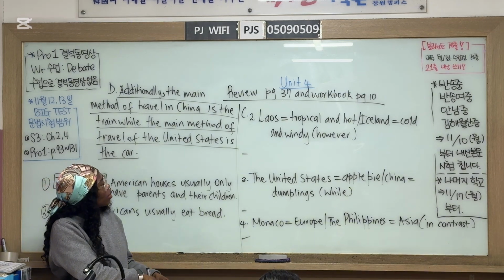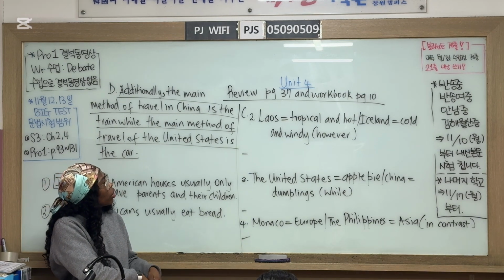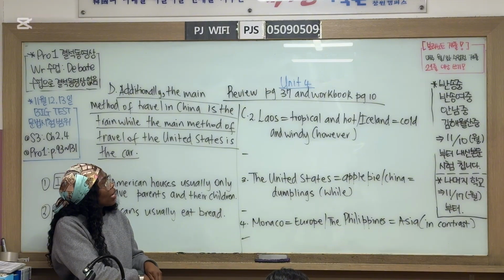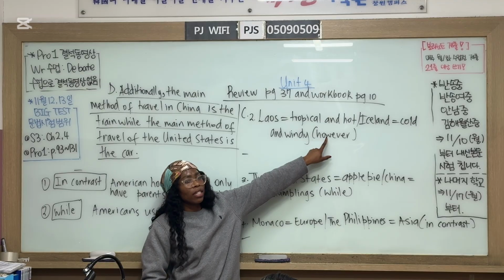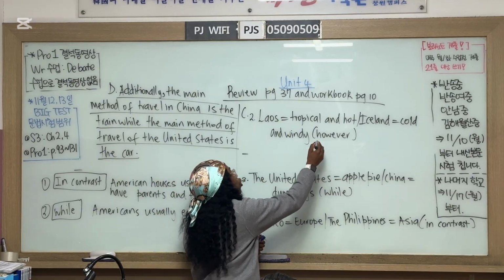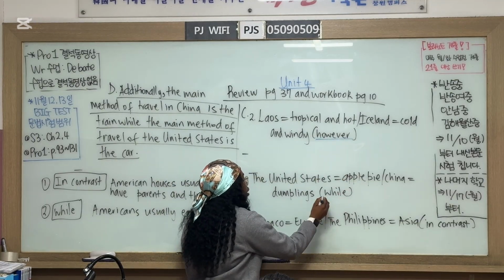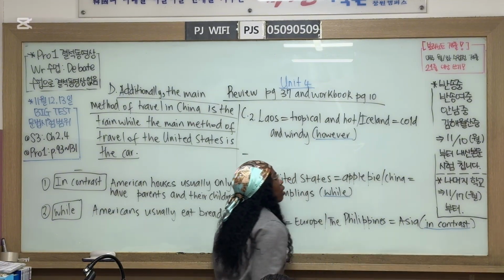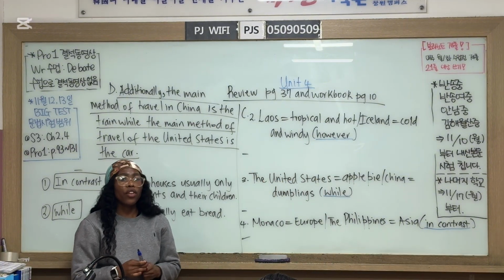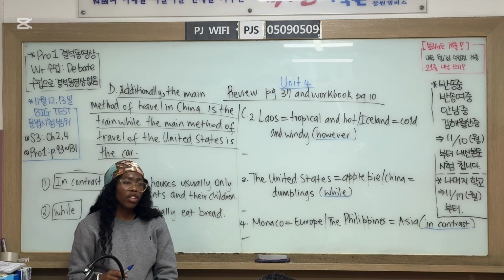We have Laos equals tropical and hot. Iceland equals cold and windy. And they have given us the contrasting connector. This is a contrasting connector as well as this one. Remember, on unit 3, we were doing comparison.